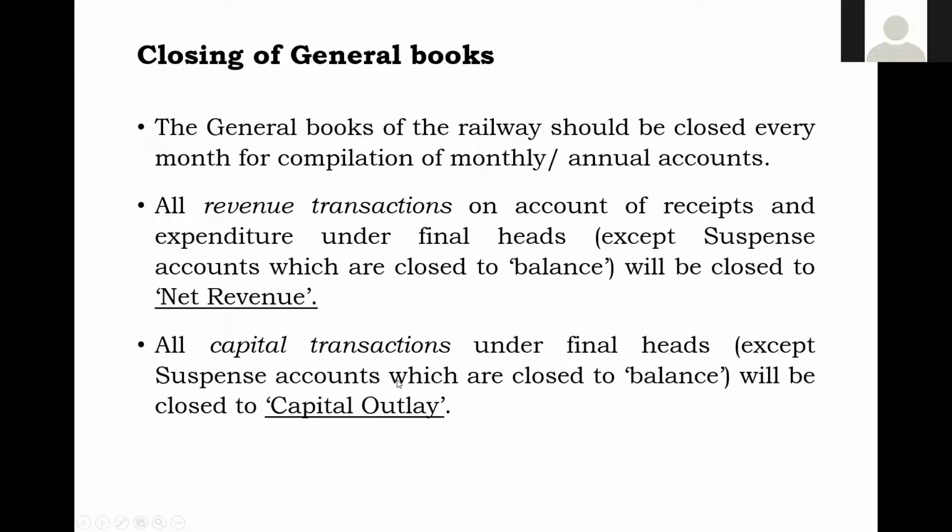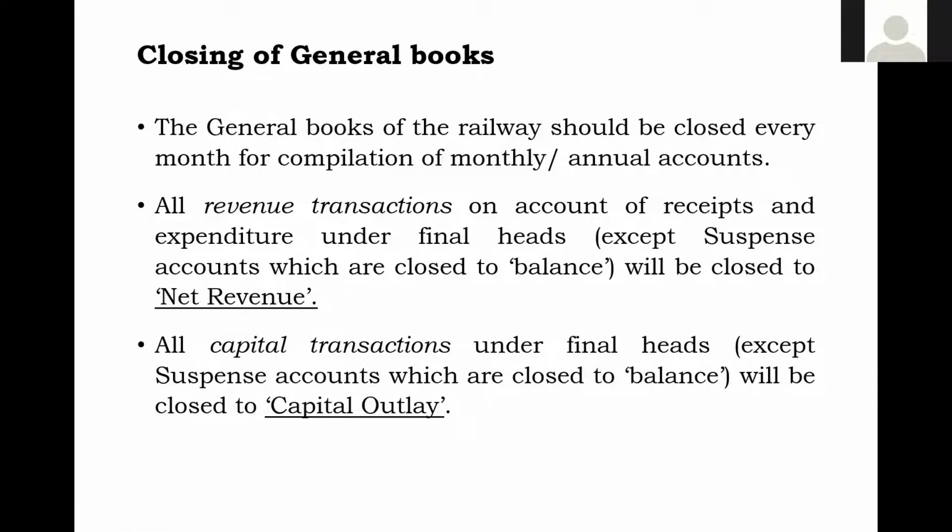Second, how the revenue transactions are closed. Similarly, you have to close the capital transactions also. What is all the capital? Normally, capital receipts will not be there. And what are all the final heads, expenditure? If anything is there, that will be closed to capital outlay.